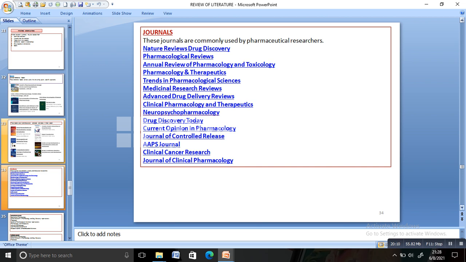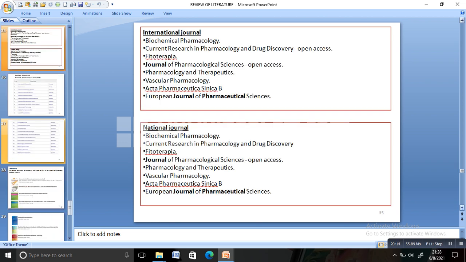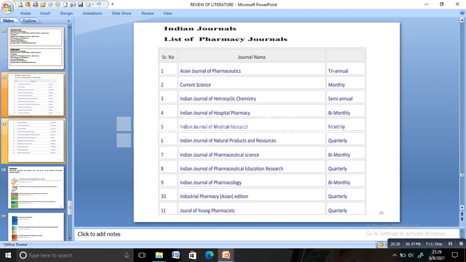You might have seen many national and international journals in your library. Names you can include are the Indian Journal of Pharmaceutical Sciences, Asian Journal of Pharmaceutics, Current Science, Indian Journal of Pharmacology. Likewise, you can also give some textbook names. These are the various sources of information.